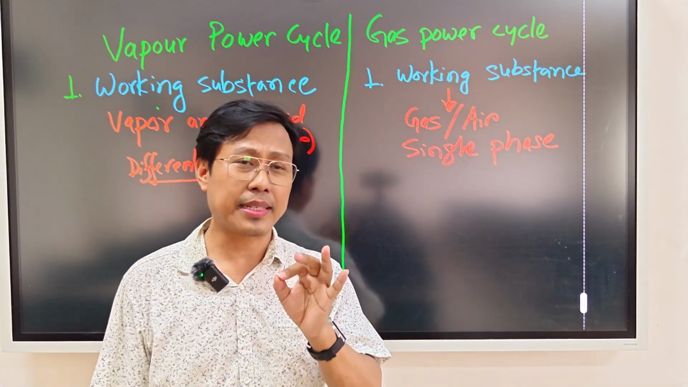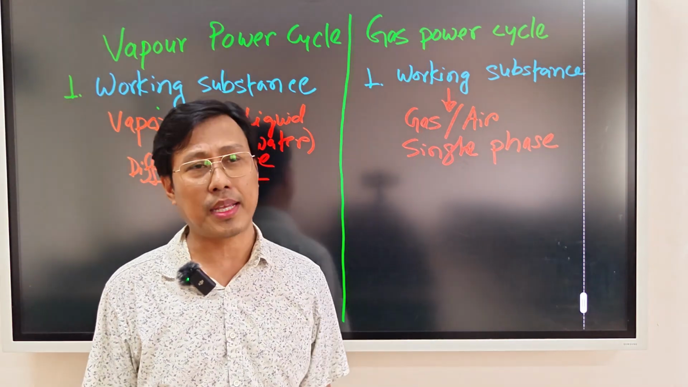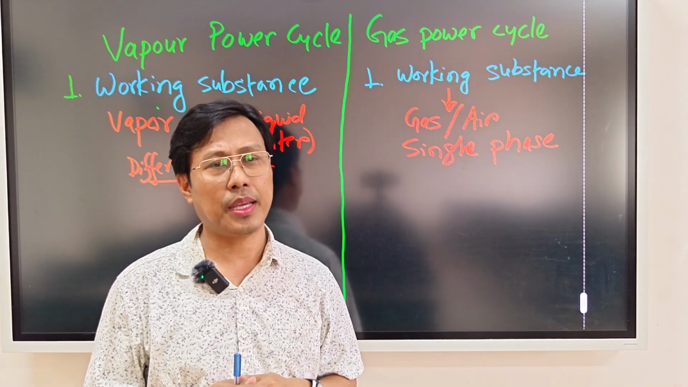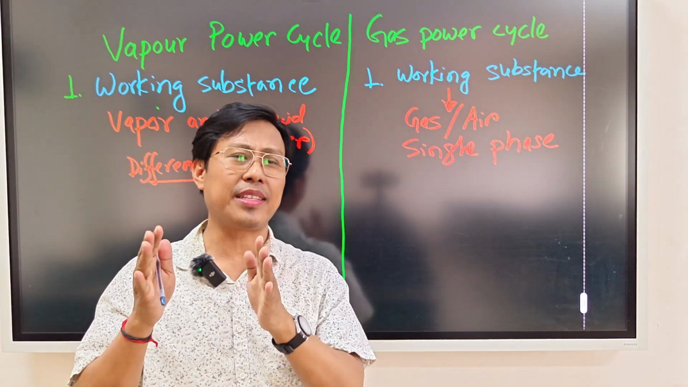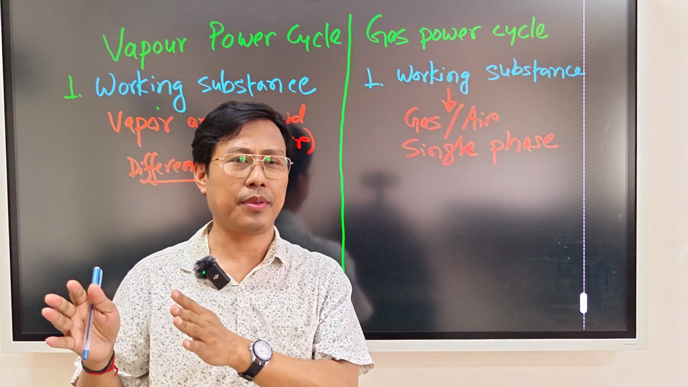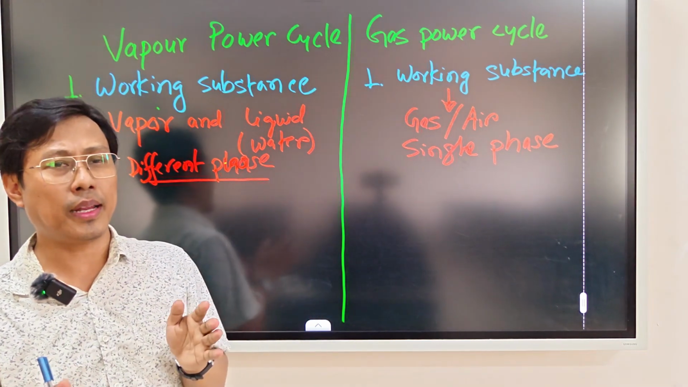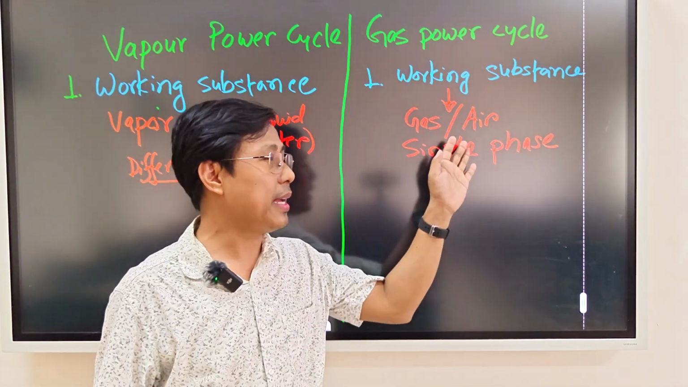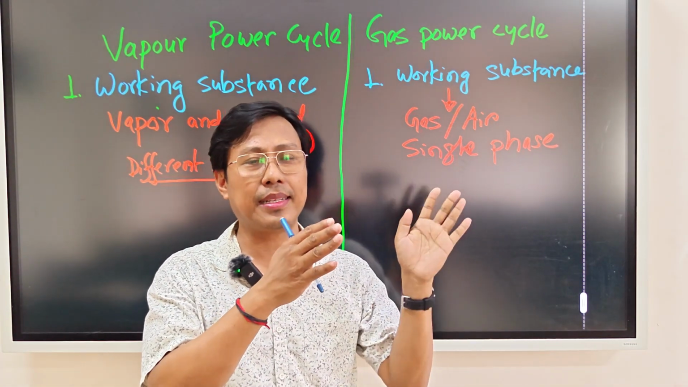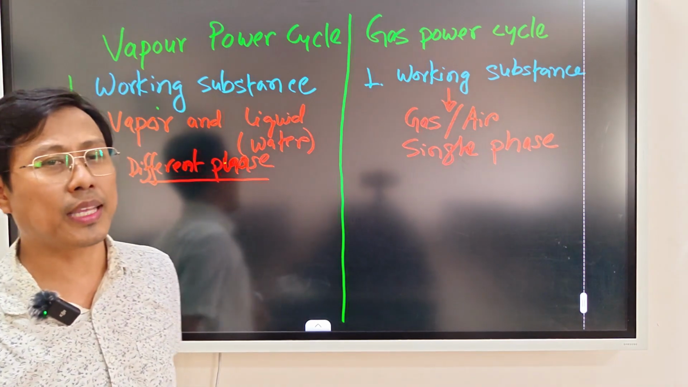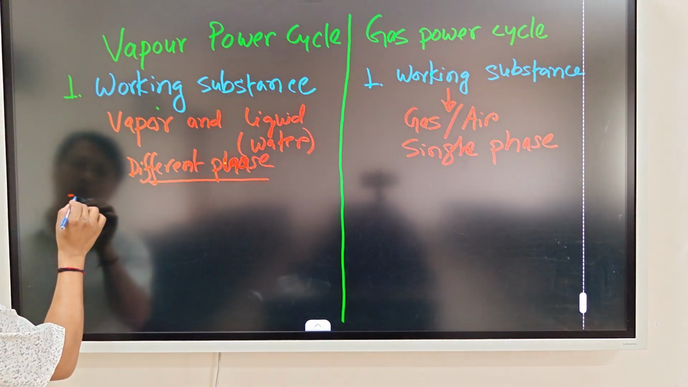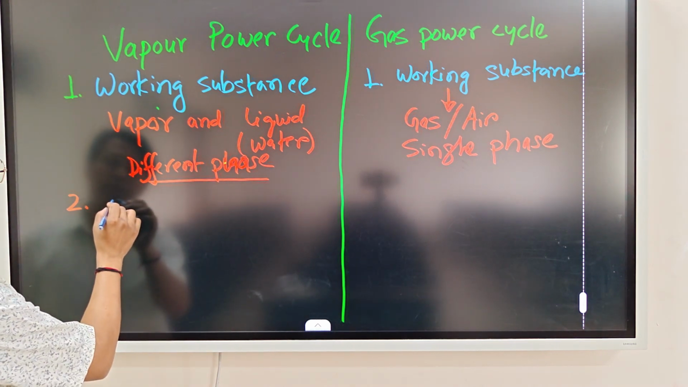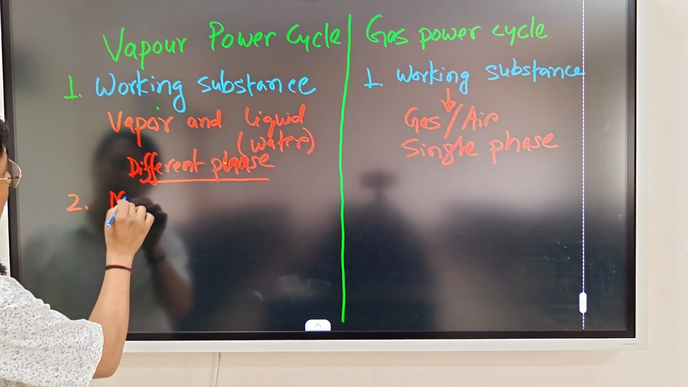The next difference between these two power cycles is about the machine components. There are different structures of the machineries. In the vapor power cycle there is a different structure of the machine, and in the gas power cycle the machine has its different structure. So the second point, number 2, is machine components.